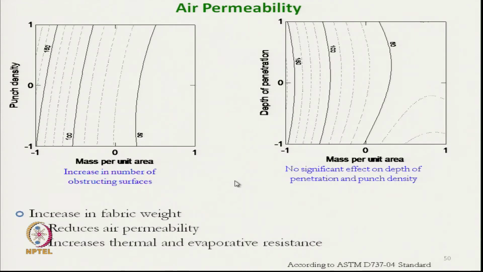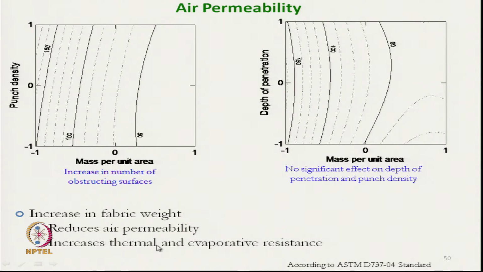Now, looking at this diagram, we can see as we increase the fabric mass per unit area, it reduces the air permeability. Due to the presence of more and more fibers, it reduces the air permeability, but punch density and depth of needle penetration do not have significant effect on air permeability.